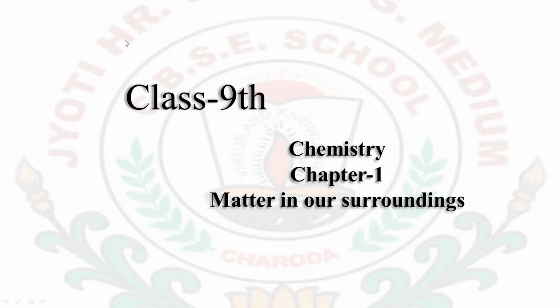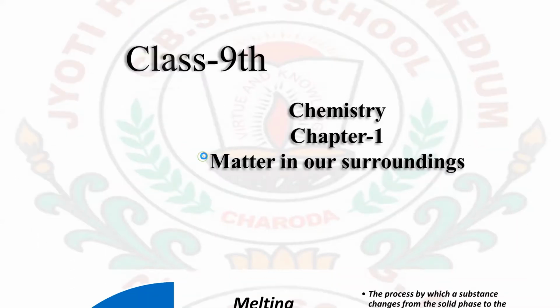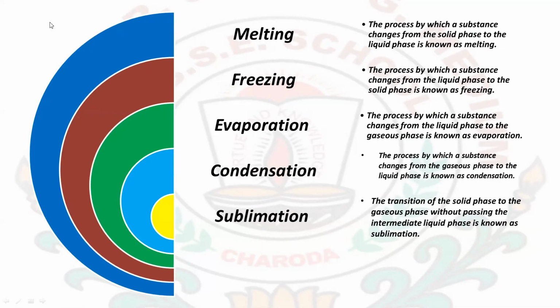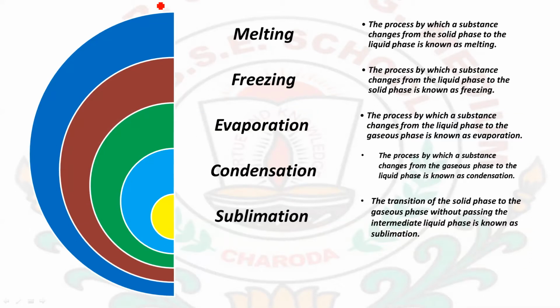So, welcome back, students. Let's continue with the chapter Matters Around Us, first chapter of your chemistry. In the last class, we have studied about the process of changing of state of matter from one state to another state.